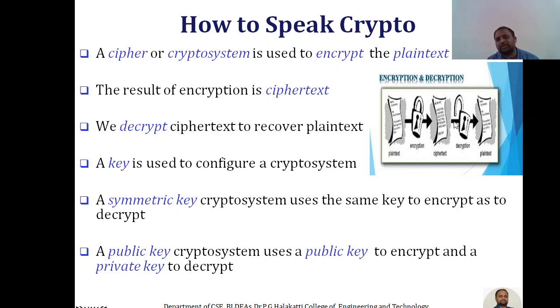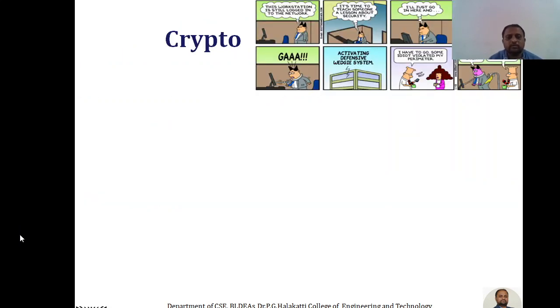And there is a small flow diagram of how we get ciphertext. You can see here, from plain text we apply encryption and get ciphertext, and after that we apply decryption, and once again we get plain text. This is the process. Now here you can see the basic assumptions of crypto.